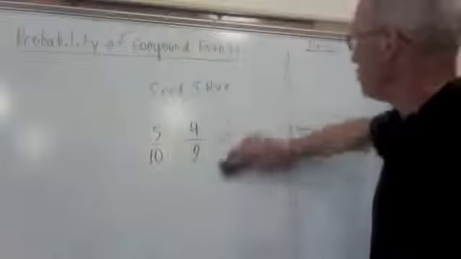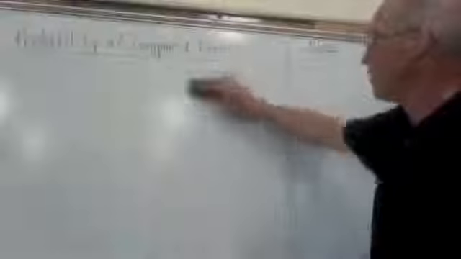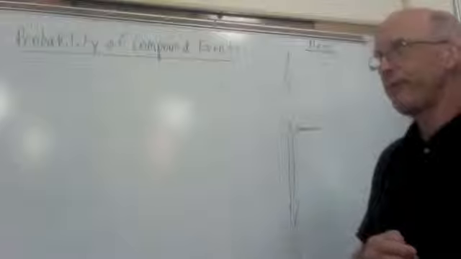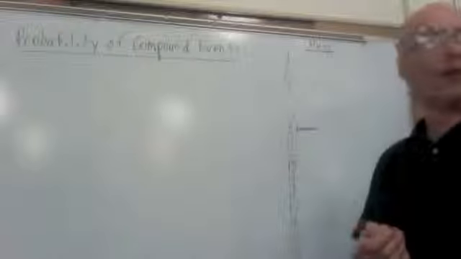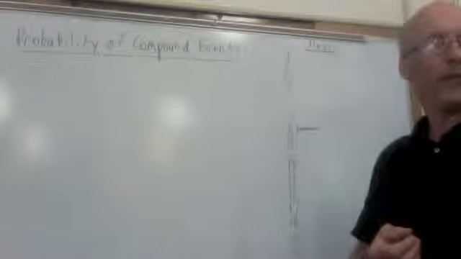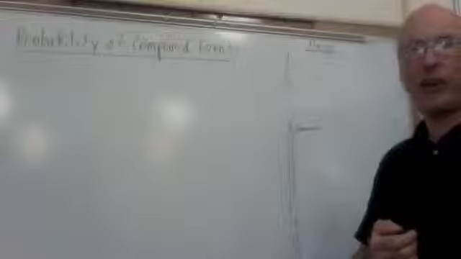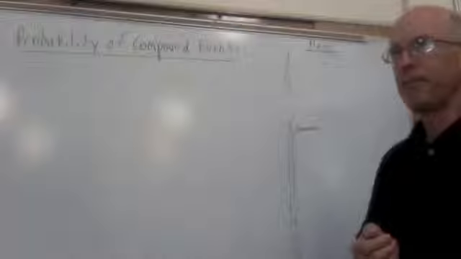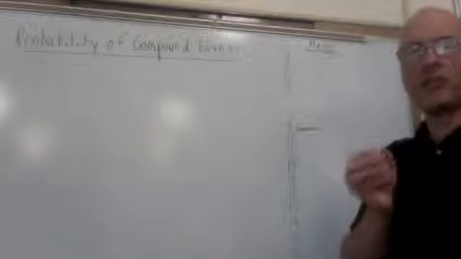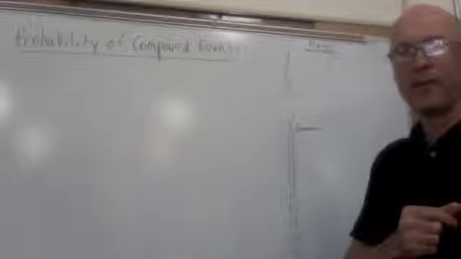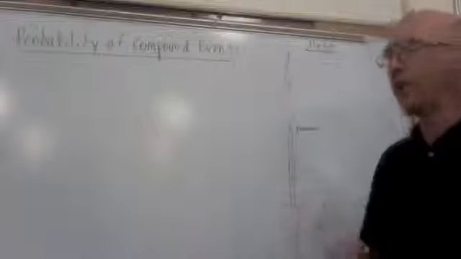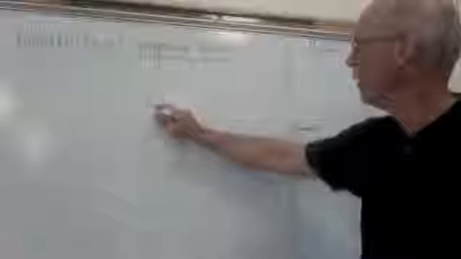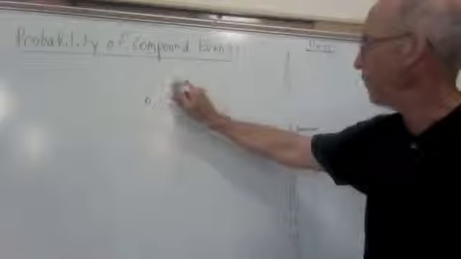Some things are called mutually exclusive. Not that they don't depend on each other, but they can't both occur. So let's just do a dice one. What are my chances of rolling a 6 or a 5?